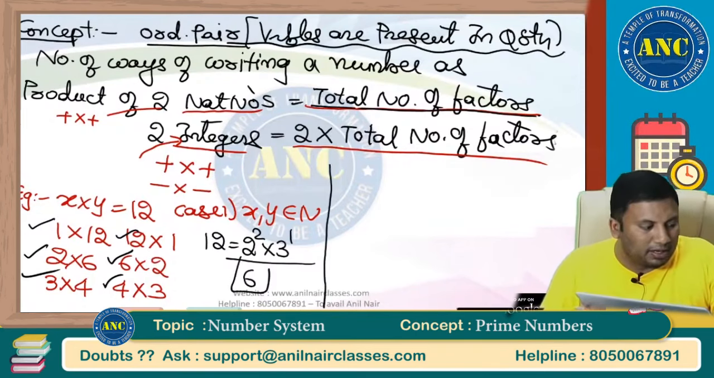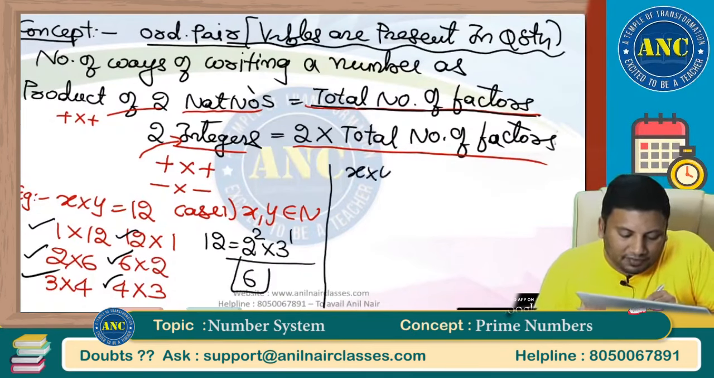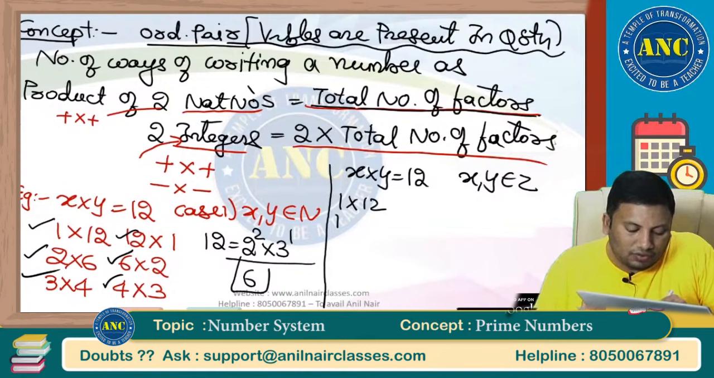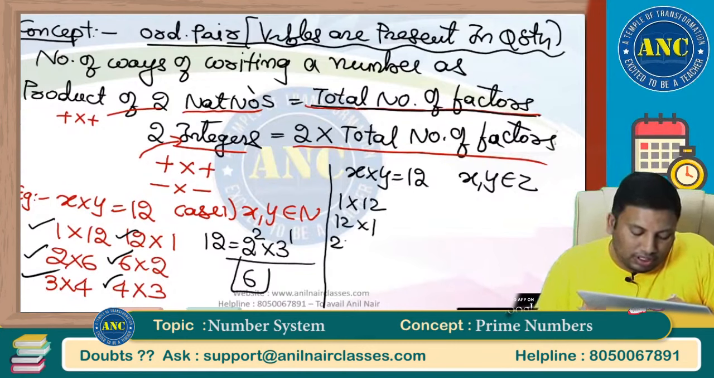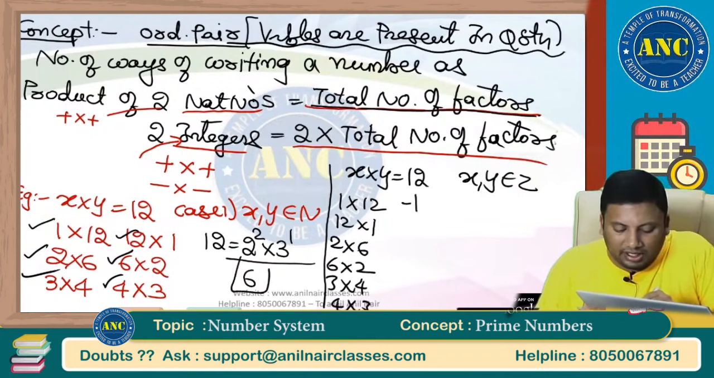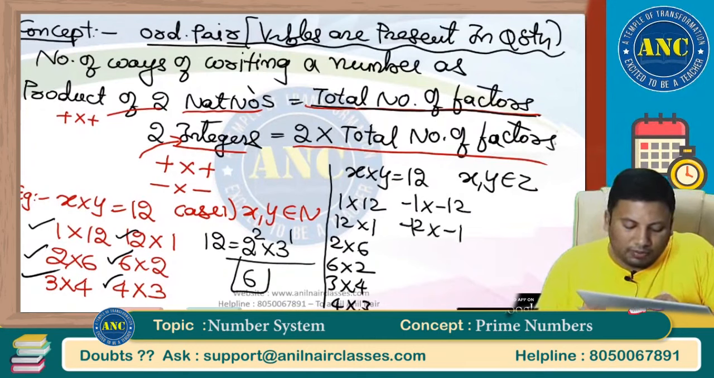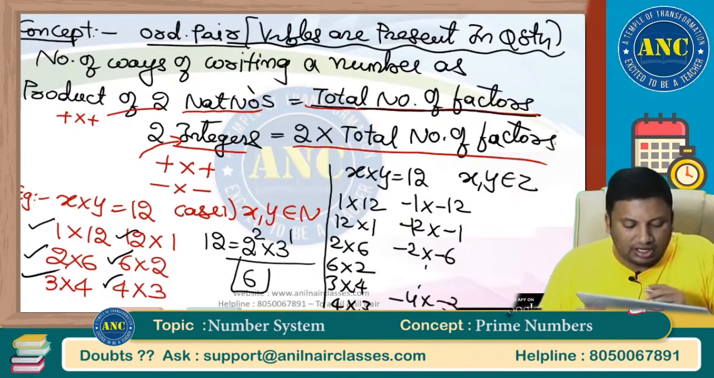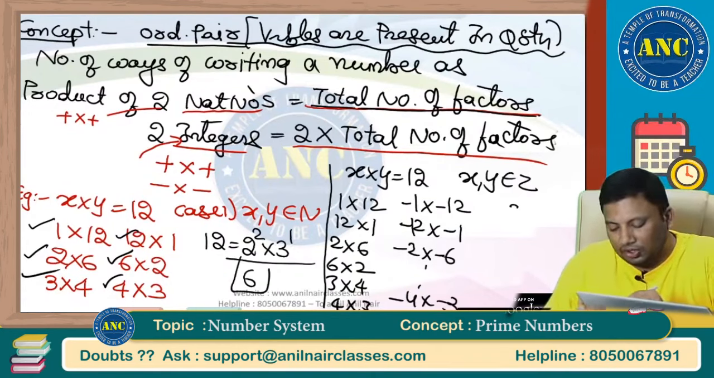Case number 2: x and y are integers. 1 into 12, 12 into 1, 2 into 6, 6 into 2, 3 into 4, 4 into 3. Negative into negative is also positive. Minus 1 into minus 12. Minus 12 into minus 1. Minus 2 into minus 6. Minus 4 into minus 3. 6 positive, 6 negative. So total I will get 6 into 2, which is 12.